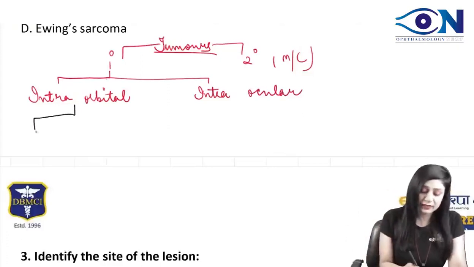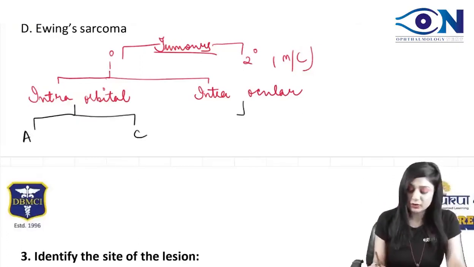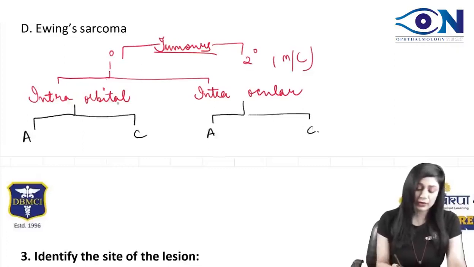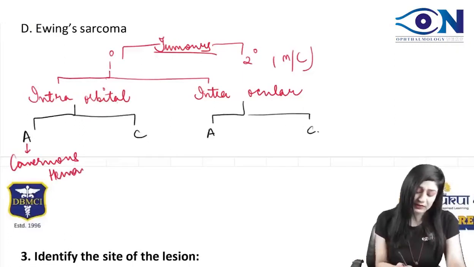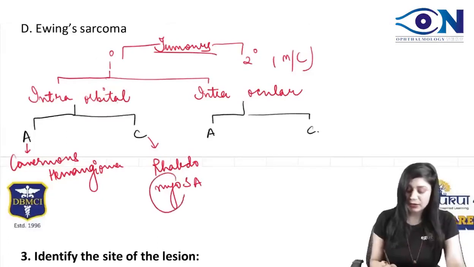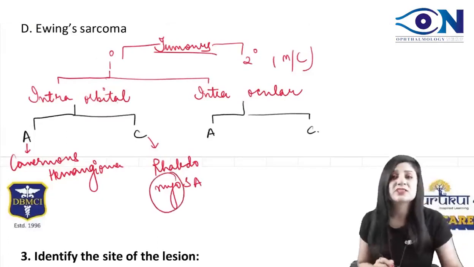This can further be divided into adults or childhood. Intraorbital in adults is the cavernous hemangioma. Intraorbital in children is the rhabdomyosarcoma, because desmin positive means it is related to the muscle.